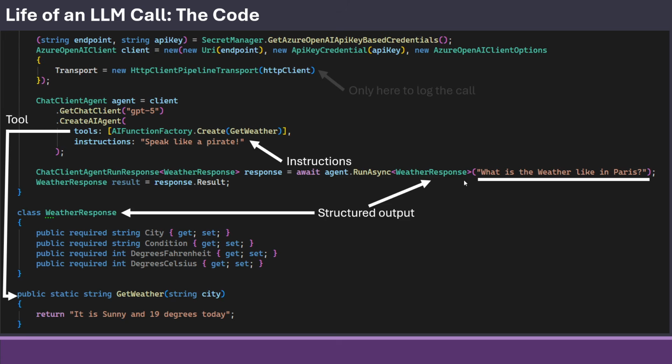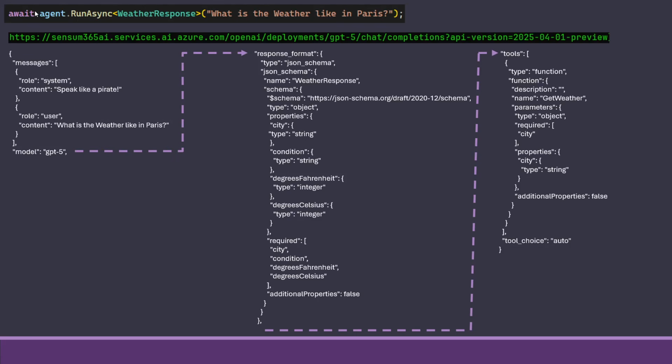So we ask what's the weather like in Paris, and we have a tool that says it's sunny and 90 degrees always. Of course, in real life, that would not be this. It would go into an API from OpenWeather or something like that and give it back. But just so we understand what is going on. And what happens is the LLM, of course, whenever we do this line of code, will send a request to the LLM. In my case, it's my OpenAI model up in Azure. So it will be this URL that it has behind the scenes.